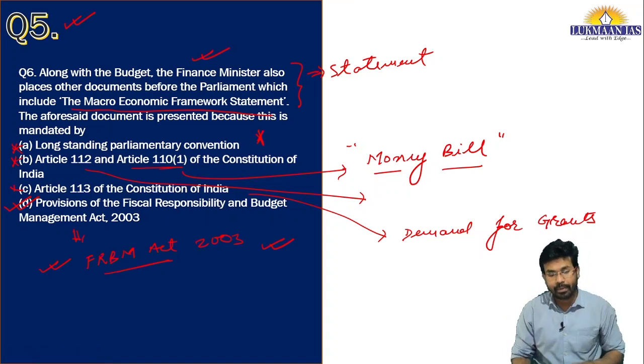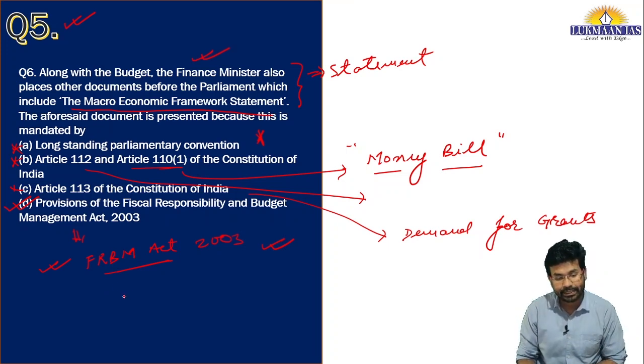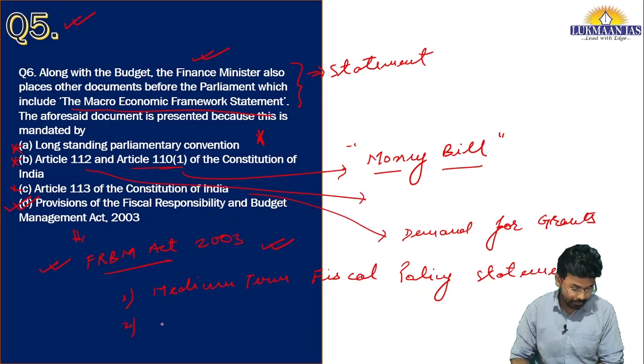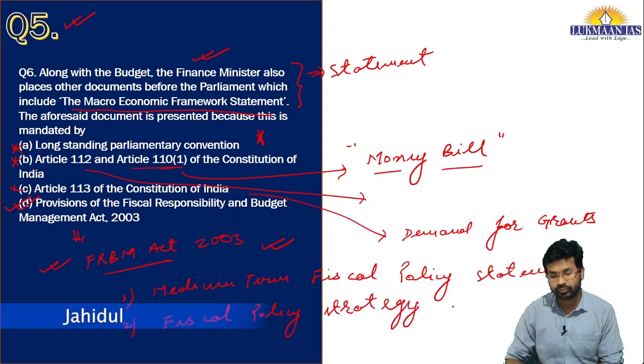Along with this particular thing, the FRBM Act also mandates other things as well. It mandates three specific things. One is known as the medium term fiscal policy statement. FRBM mandates that the medium term fiscal policy statement must be issued. And apart from this, the fiscal policy strategy statement.